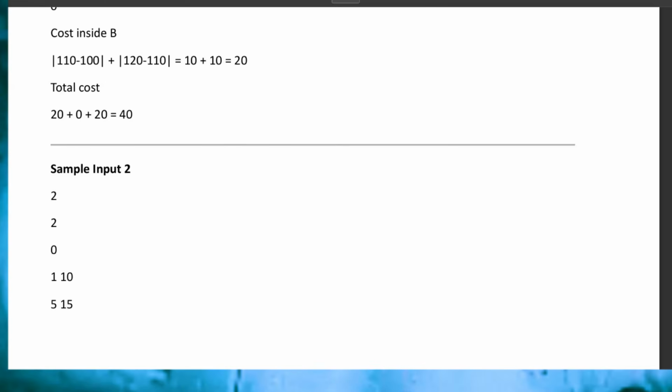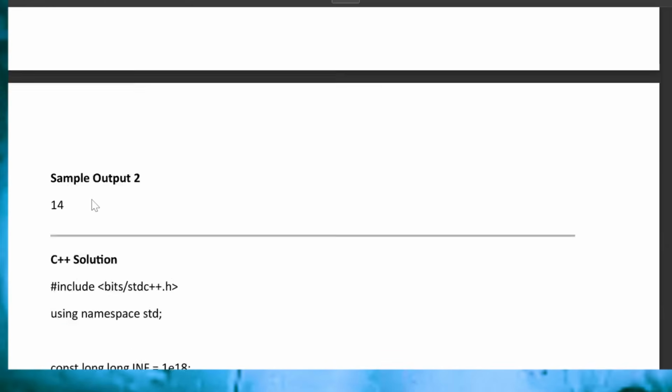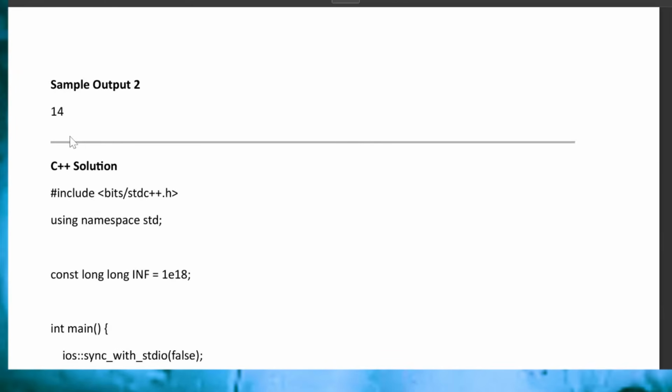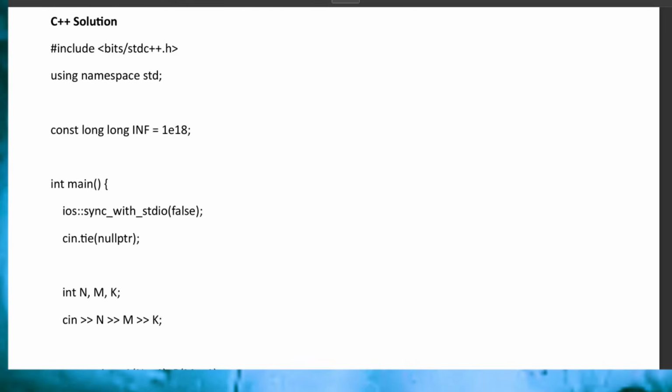Just go through it, because for this I need to give a dry run. Okay, and this is just a first analysis. If you need a detailed analysis, you can comment here. I will try to upload the detailed solution for this. Okay, and this was the output you are getting. Now, same things, you need to write the code, all the things.